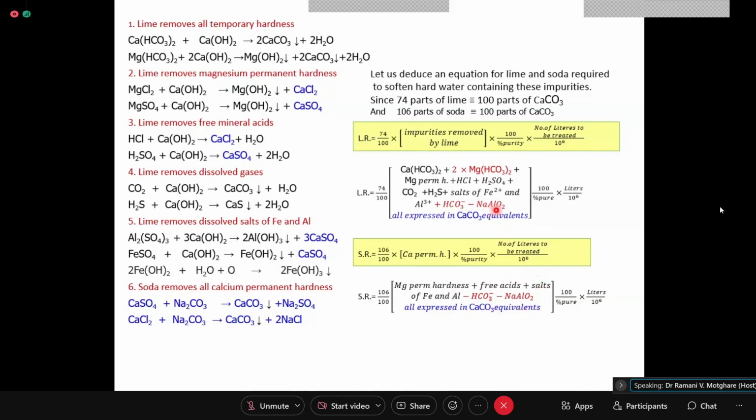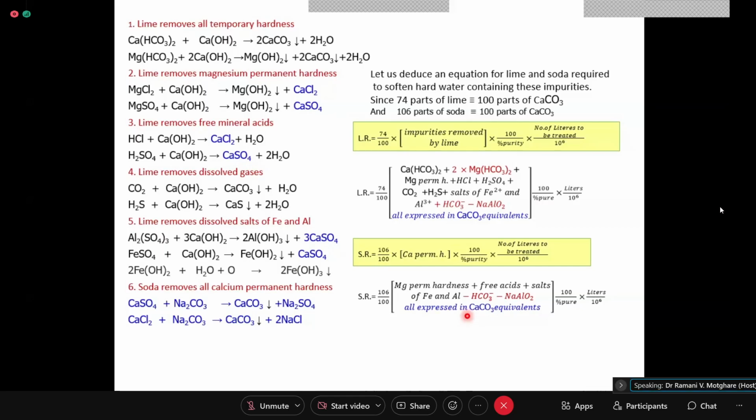So sodium aluminate is deducted from both lime and soda required, whereas bicarbonate ion, if it is expressed in ionic form, then it is added in lime required but deducted in soda required. The rest everything is understandable from these 6 reactions. Things are clear? So this becomes the basis of your calculation of lime and soda.